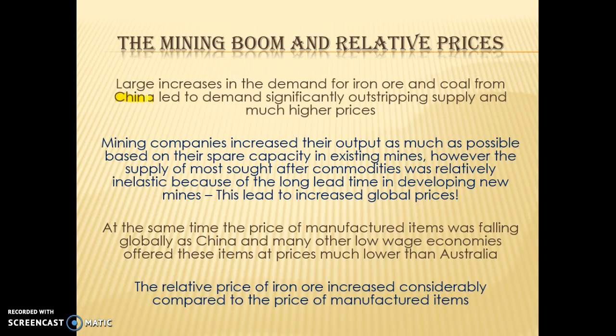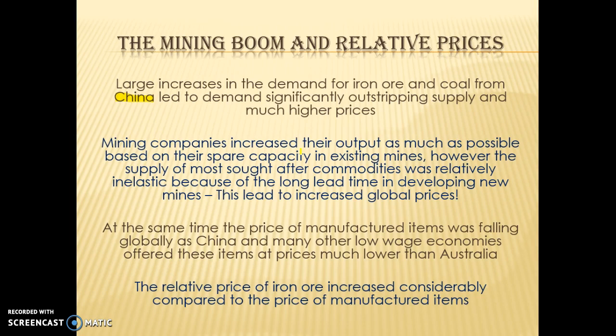So what happened? Well, mining companies started to increase their output as much as possible based on their spare capacity. So they would supply as much as they possibly could. However, in the short term, the supply of most sought after commodities was relatively inelastic because of the long time needed to develop new mines to get more minerals out of the ground. So we didn't have the infrastructure, we didn't have the technology to get the level of minerals out of the ground that we wanted to. So there continued to be a shortage, and it led to massive prices for iron ore and coal.